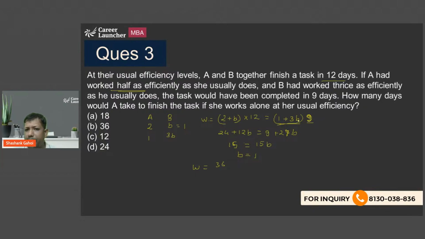Or what you can do, you can put B equal to 1 here. So 1 plus 3 is 4. 4 into 9 is 36. So total work comes out to be 36. Now the question says, how many days will A take to finish the task? Now total work is 36.